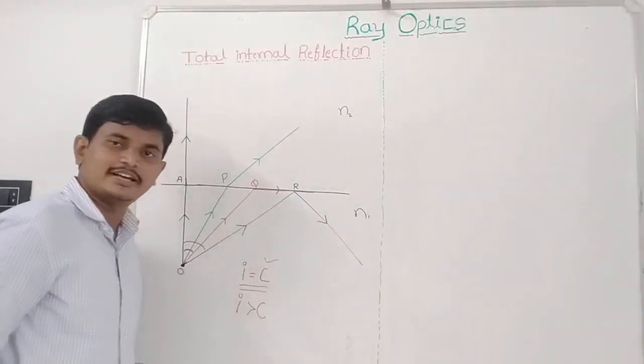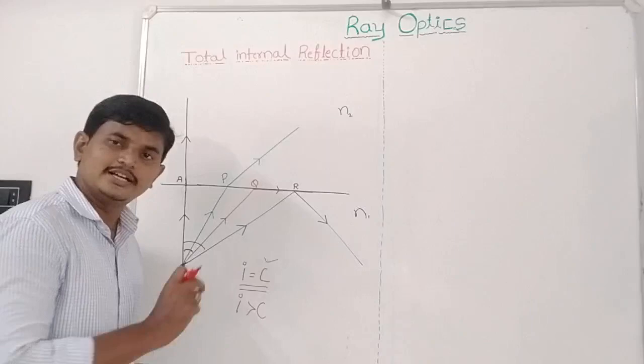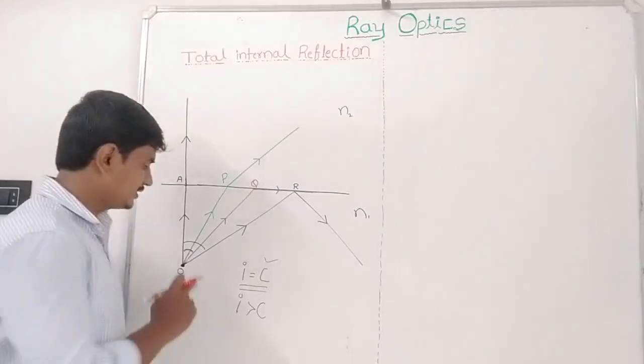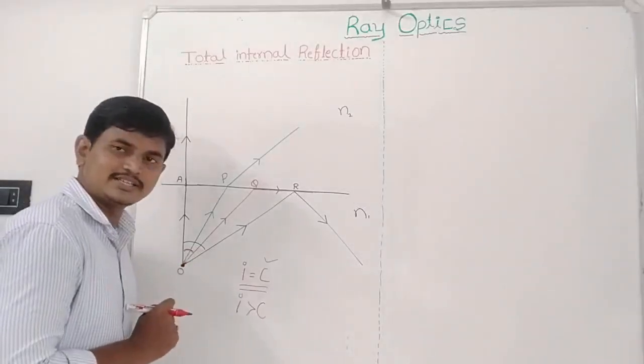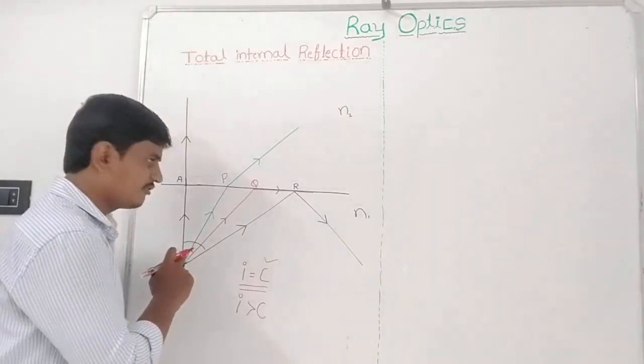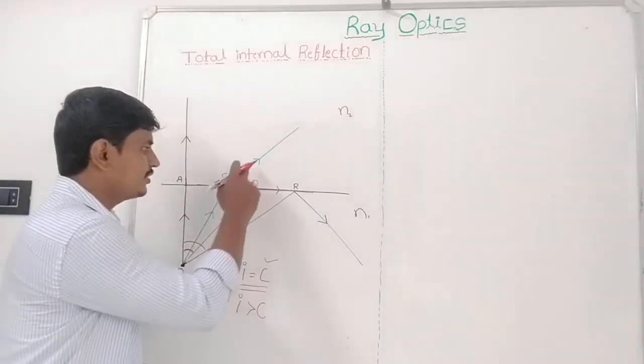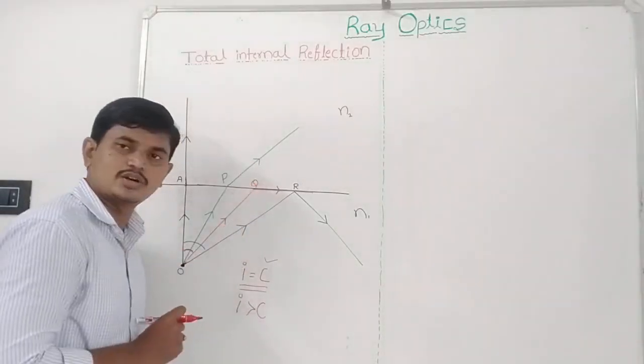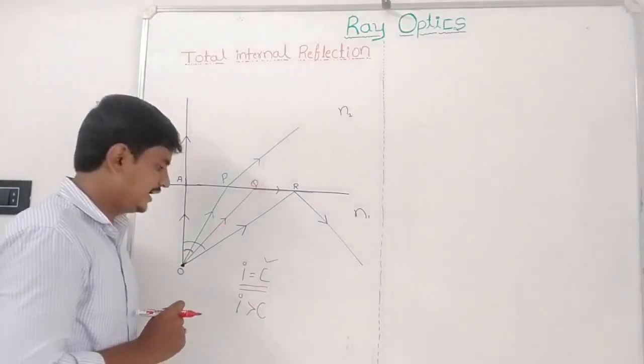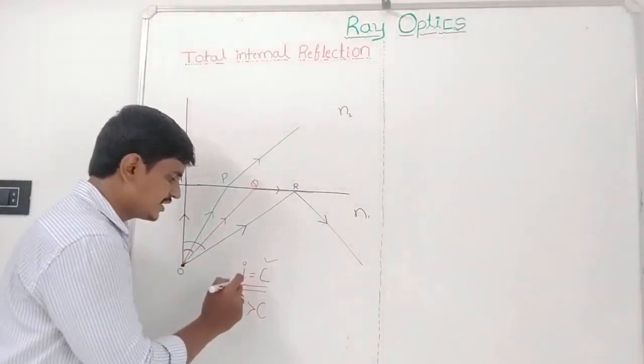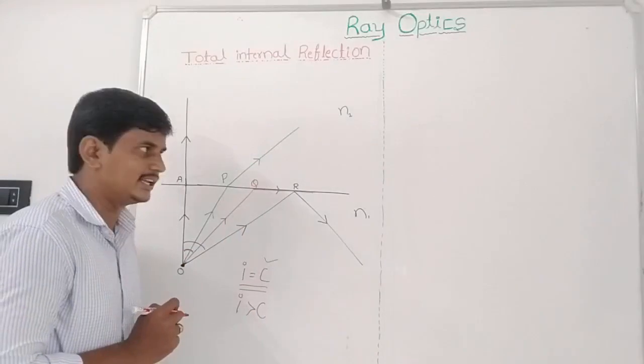This phenomenon we call total internal reflection. And the critical angle definition is: the particular angle of incidence for which the corresponding angle of refraction is equal to 90 degrees.